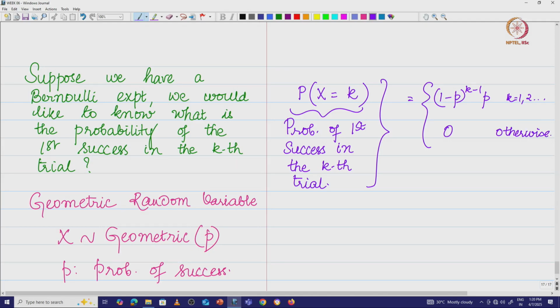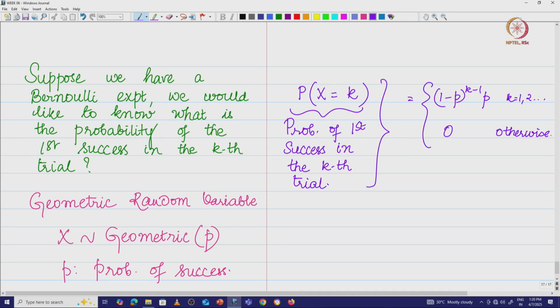So, a geometric random variable basically models the first success in the kth trial, right, and the requirement is you stop playing the game after the kth trial, when you register the first success, and the probability of success and failure must remain the same across all the trials, and the outcome of no trial is going to influence the outcome of any other trial. So, it is similar to binomial, except that in binomial you play the game for a finite number of times, and in that you count the number of successes. In geometric we are going to look for the first success, we are going to play till we achieve the first success. That means if it comes to infinitely many trials, keep playing, that is what it is.